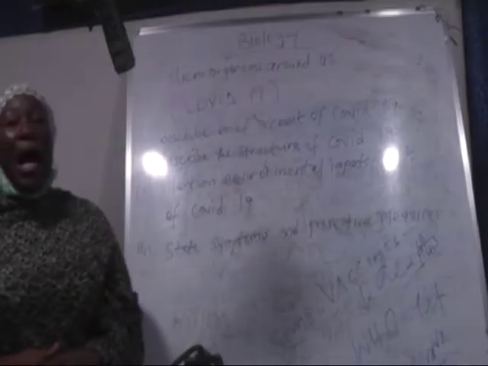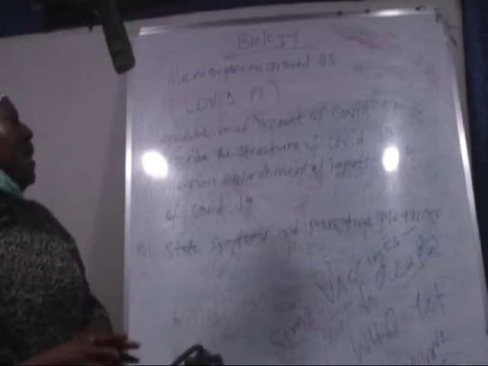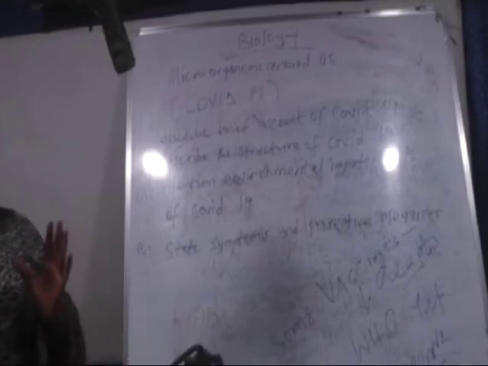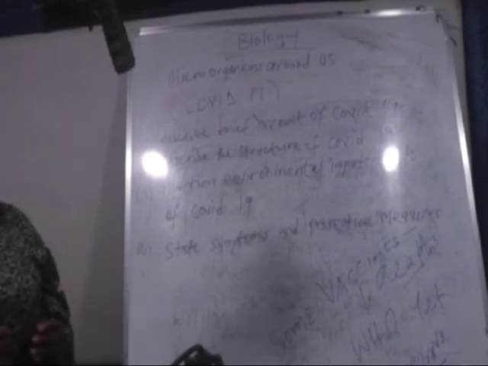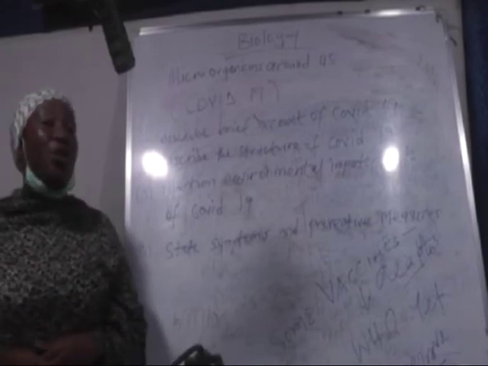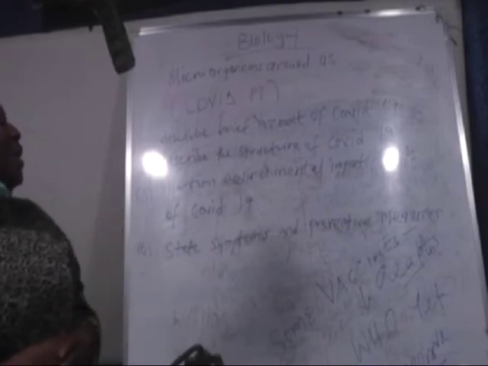It has variable sizes, and I told you that it has 4 proteins. We have envelope, we have spike, we have membrane, and nucleocapsid. I gave some environmental impacts of COVID-19, as well as some symptoms. And the symptoms are classified into common symptoms, less common symptoms, and severe symptoms.